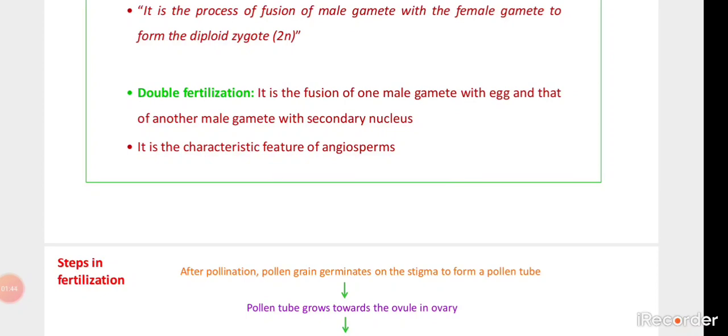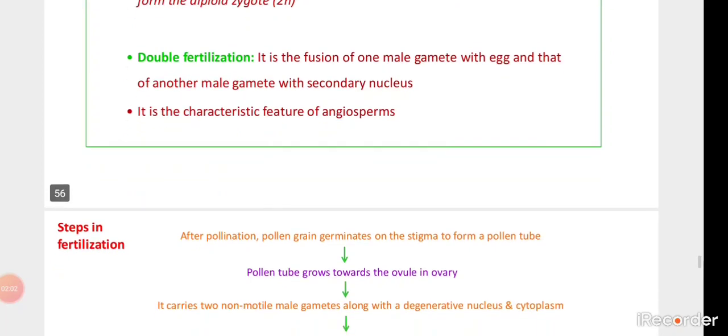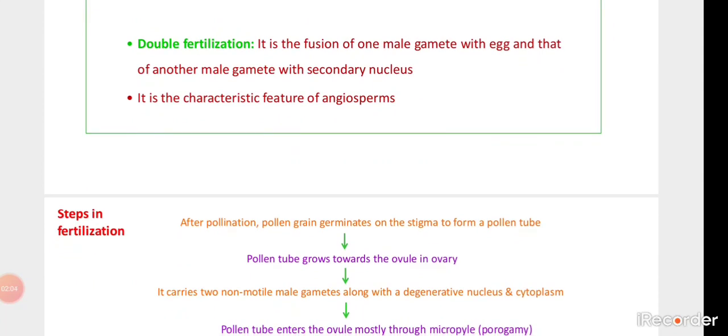As we have seen about the development of the male gametophyte before and after pollination, initially the pollen grain has a single cell, then it undergoes unequal cell division. We have seen the larger cell is said to be the tube cell, the smaller cell is said to be the generative cell, and then the generative cell again undergoes cell division. We get two generative cells, and both have their own nucleus. Those act as male gametes.